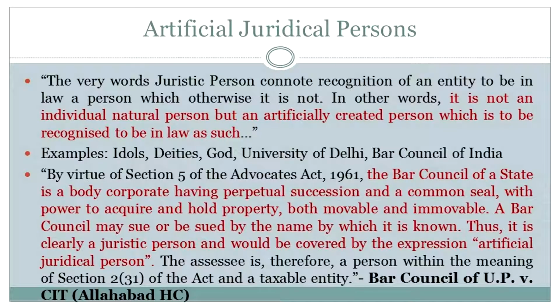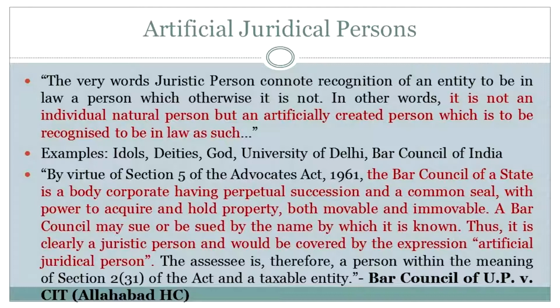Now we come to artificial juridical persons. Who or what is an artificial juridical person? The courts have held the very words juristic person connote recognition of an entity to be in law a person which otherwise it is not. In other words, it is not an individual natural person, but an artificially created person which is to be recognized to be in law as such. Examples: the Bar Council of India, my parent body, I am an advocate; idols, deities in temples, God, University of Delhi, for example. These are all artificial juridical persons, essentially.